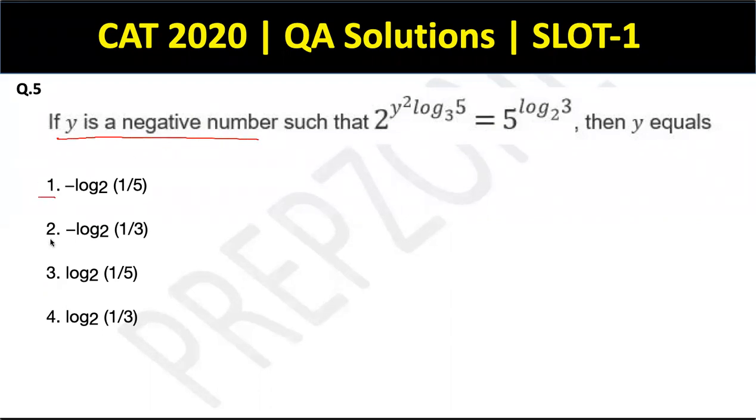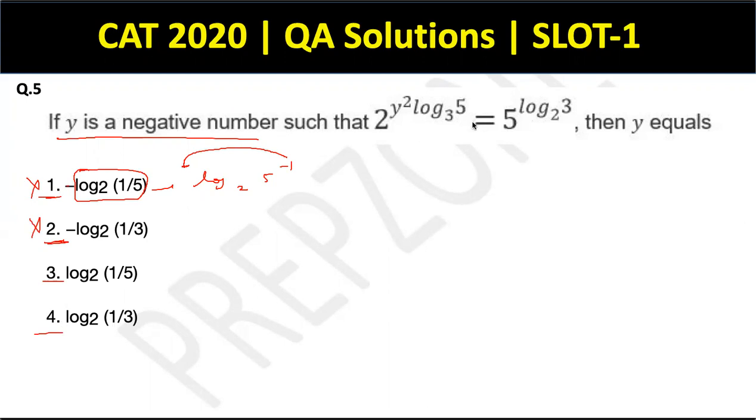So option 1 and 2, if you understand the basic properties of log, options 1 and 2 will not give you a negative number. So this will be what? Log 5 to the power minus 1 to the base 2. So this minus 1 comes ahead, right? So this itself becomes a negative quantity. Negative into a negative number has to be a positive number. And the same case goes with option 2 as well. So options 1 and 2 are eliminated. Clearly, it has to be something around option 3 or option 4.